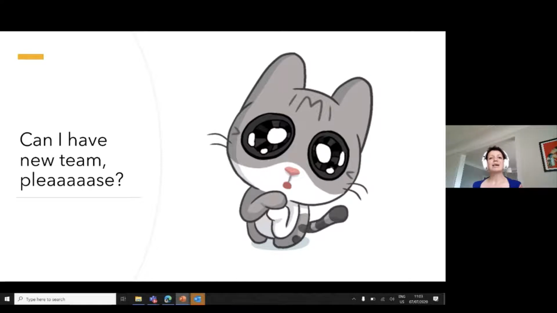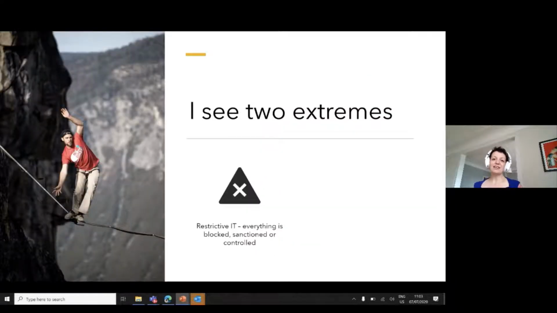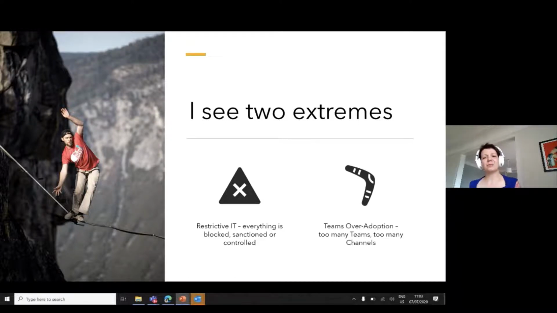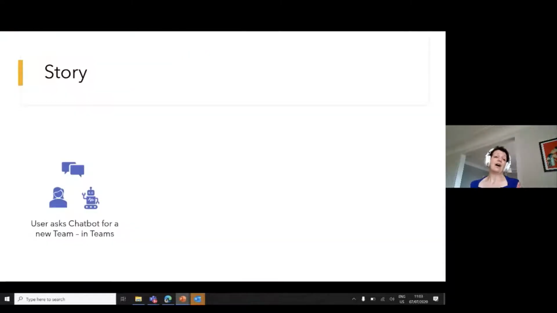But there is a problem with that, because I see two extremes in my work as a consultant. The one extreme is over-restricted IT, so everything is blocked, sanctioned, or controlled. And the other extreme is Teams over-adoption, which means too many teams, which should be just channels, too many channels, which should just be chat, and so on. So my goal is I want to balance that. And I want to balance that with the chatbot.